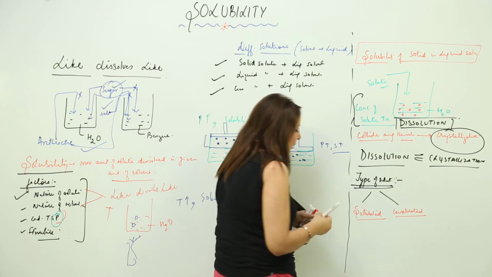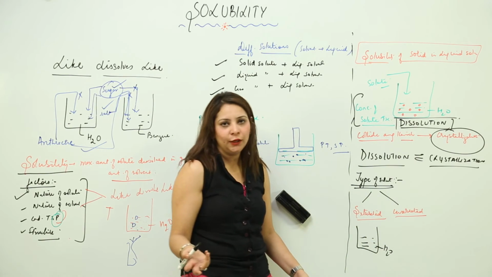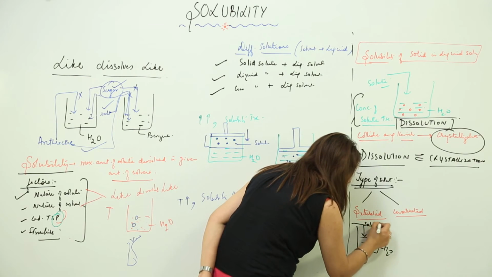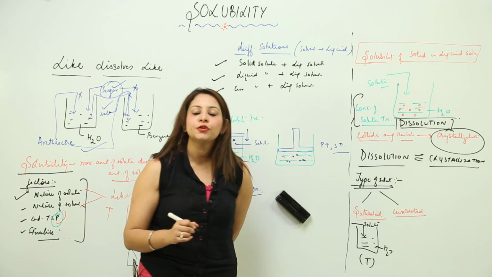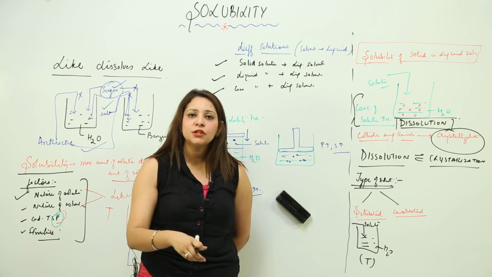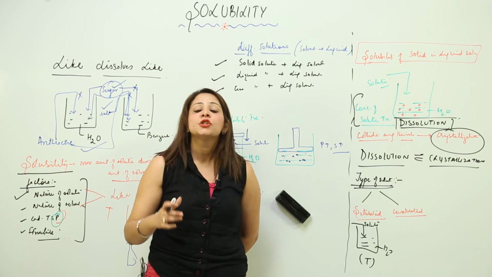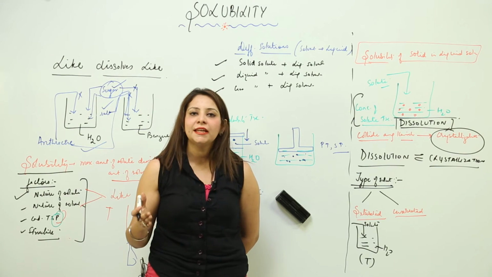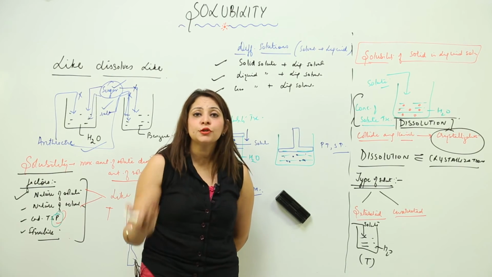Suppose I have a container again in which I have water, or we may take some other liquid also, right. I am adding a solute here, and this dissolution is occurring at constant temperature. That means there is a fixed temperature, and I am adding solute into the liquid. Water has the ability to dissolve, so it is dissolving. The dissolution is taking place. But after some time it is unable to dissolve more solute.